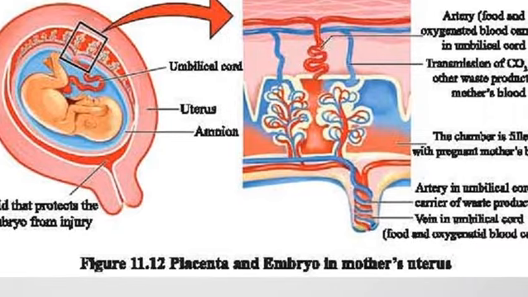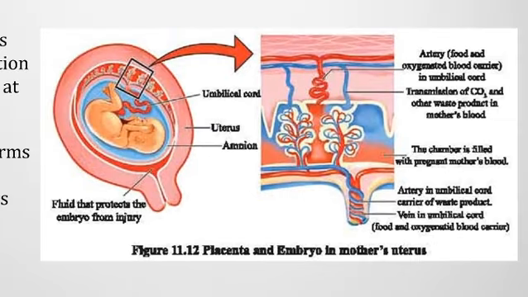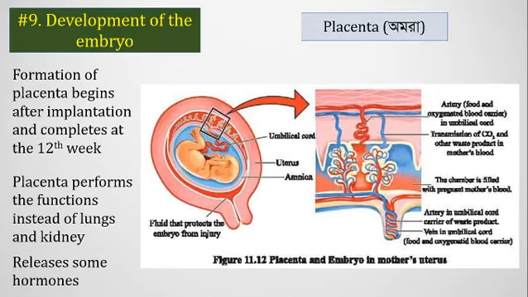That's how the fetus releases the contaminated materials, and then absorbs the necessary oxygen and nutrients from the mother's blood. So that is how the placenta allows the exchange of these materials for the fetus.